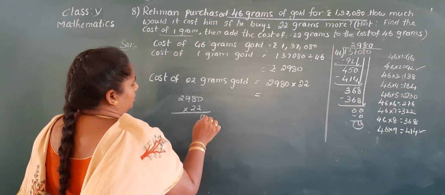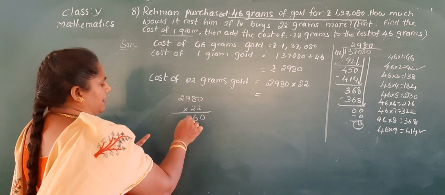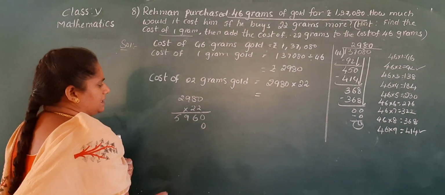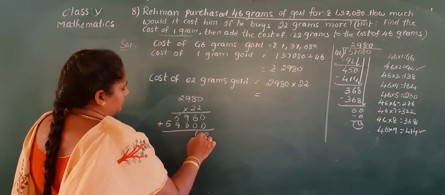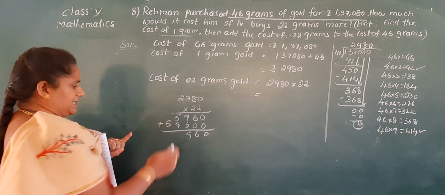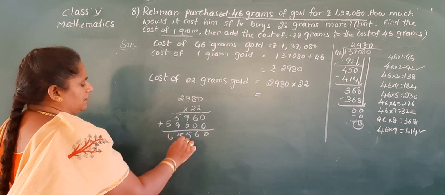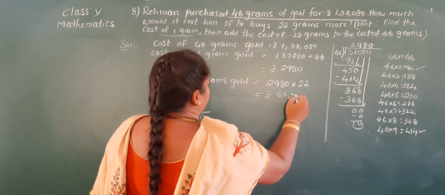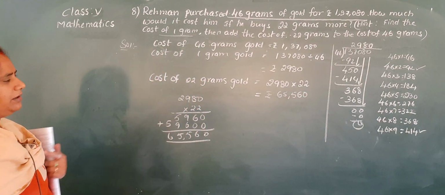So 2 8s are 16, 1 in hand, 2 9s are 18 plus 1, 19, 1 in hand, 9 is down, 2 2s are 4 plus 1, 5. 0 is in the ones place, again the same numbers coming. 9 plus 6, 15, 1 in hand, 5 is down. 1 plus 5, 6, 6 plus 9, 15, 1 in hand, 5 is down. 1 plus 5, 6. So the cost is 65,560 rupees. Cost of 22 grams gold.